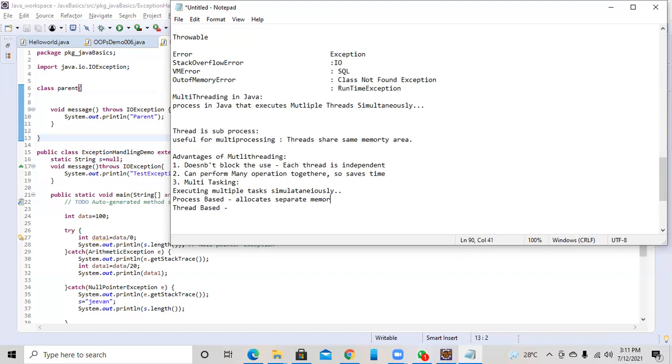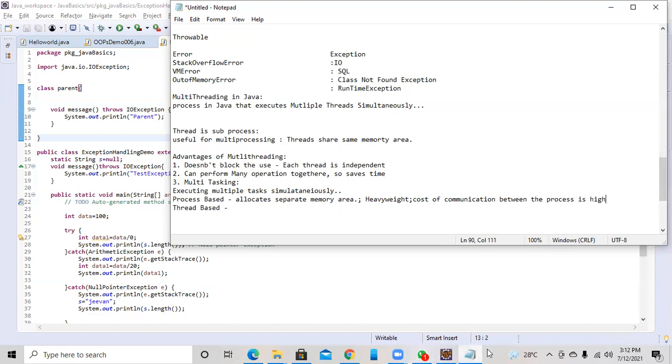But that is not the case with multi-threading. Since a process allocates separate memory for each and every process, it is heavyweight. The cost of communication between the processes is very high.